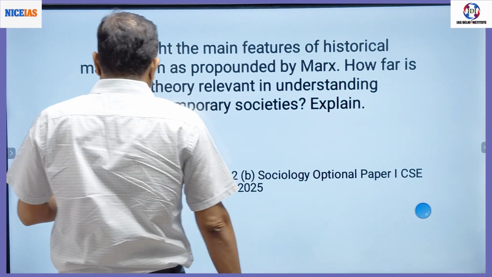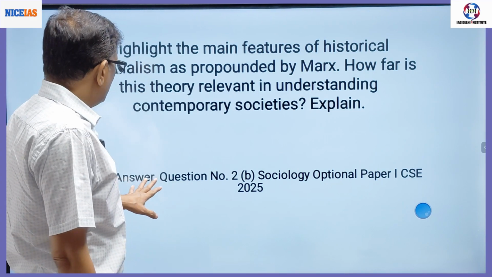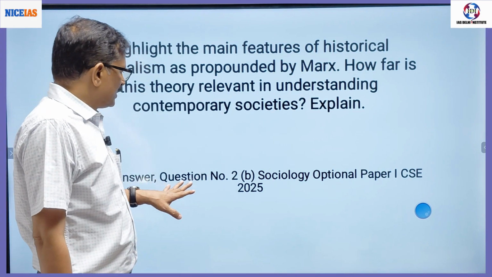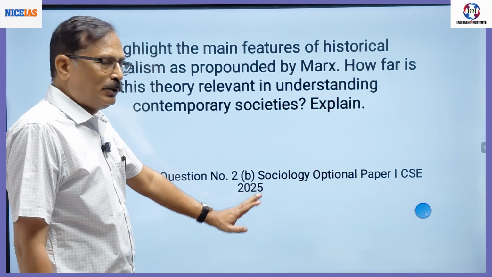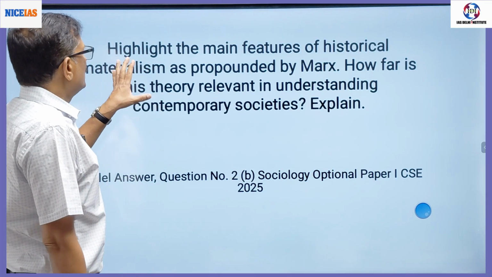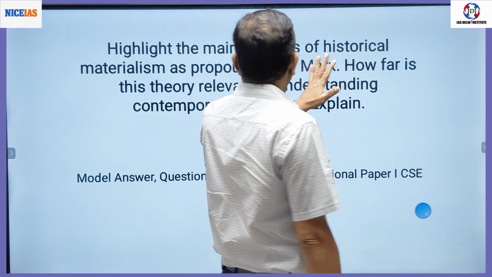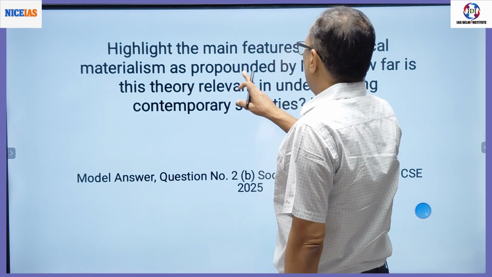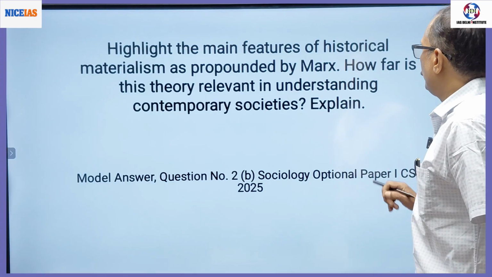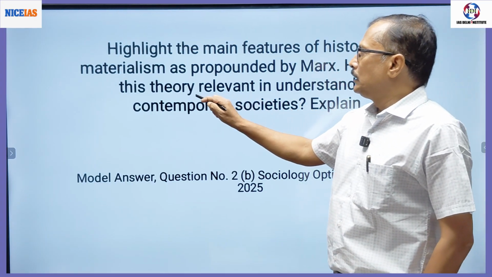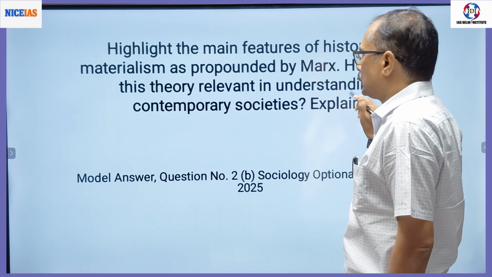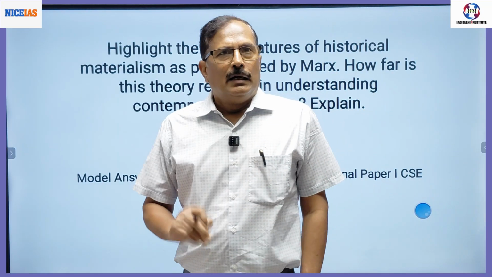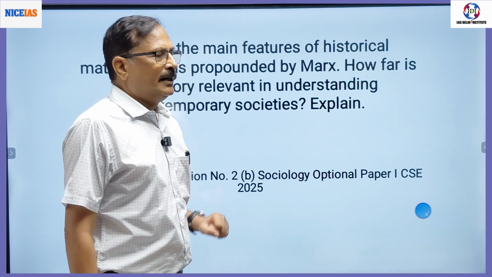So here this is the question, question number 2B, Sociology optional paper 1, CSE 2025. What was the question? Highlight the main features of historical materialism as propounded by Marx. How far is this theory relevant in the understanding of contemporary societies? Explain. Now this is simple, right?